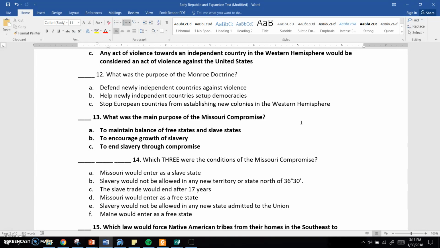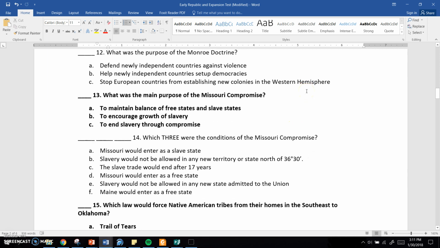Once again, Western Hemisphere just meaning North or South America. Number 13, what was the main purpose of the Missouri Compromise? Was it A, to maintain balance of free states and slave states, so there would be an equal number of both? B, to encourage growth of slavery? Or C, to end slavery completely through compromise?